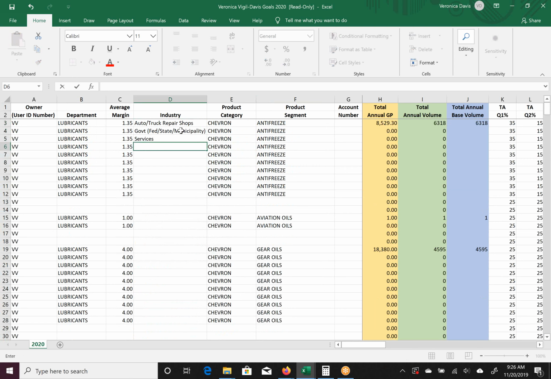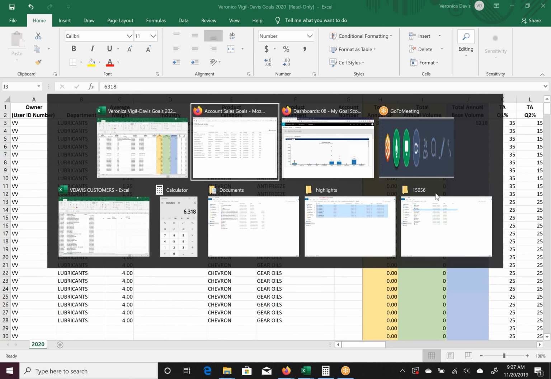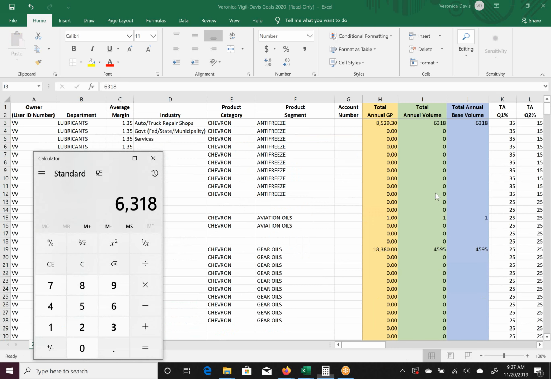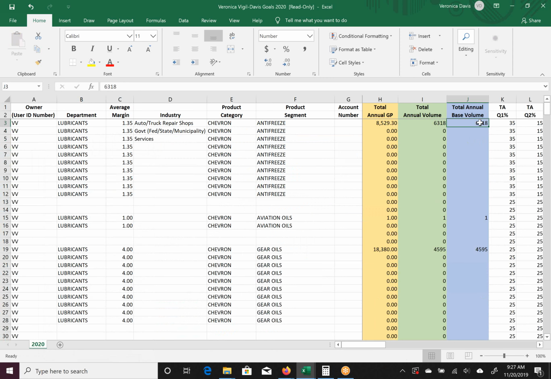So I've chosen these 3 segments as what I'm going to use to divide my base number. And the way that you're going to do that is you will say that throughout this last year, my total base number, which was 6,318, I'm going to divide that by 3, which is 2,106. So I'm going to go ahead and do 2106 for each. Okay, so that's the easy part of figuring out your goals.